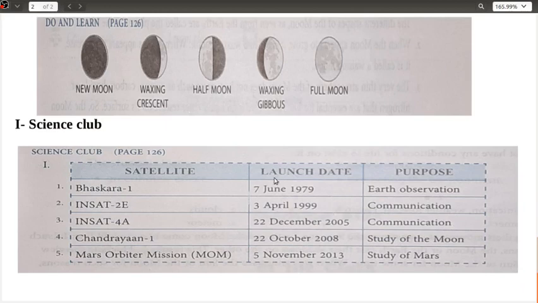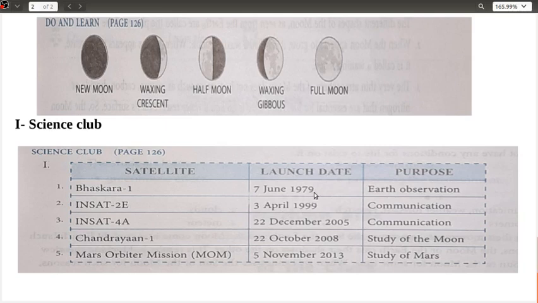Bhaskara 1 was launched on 7th of June 1979, and it was launched for the purpose of Earth observation, that is keeping an eye on the Earth, on the different things which are going on the surface of the Earth. Okay, INSAT 2E was launched on 3rd of April 1999.